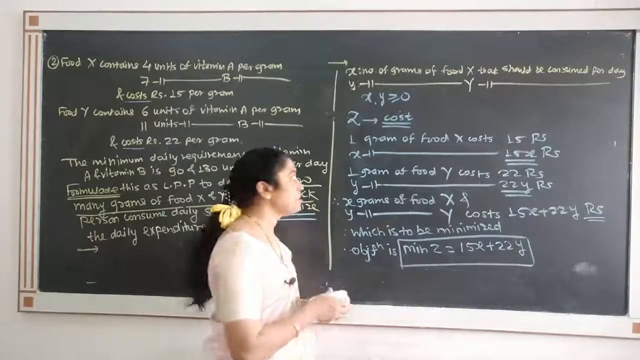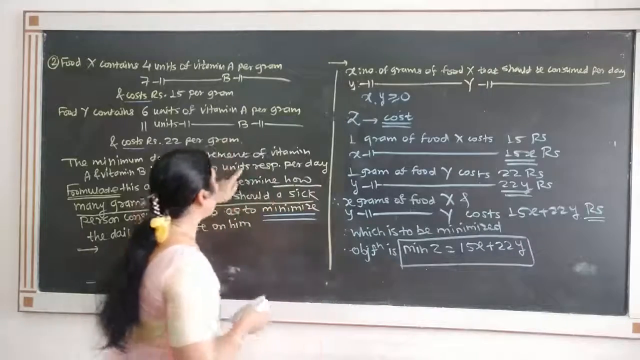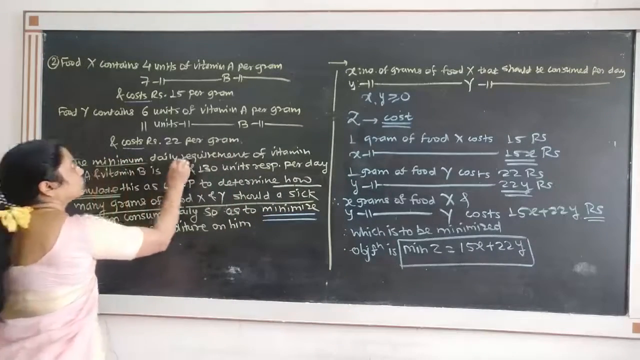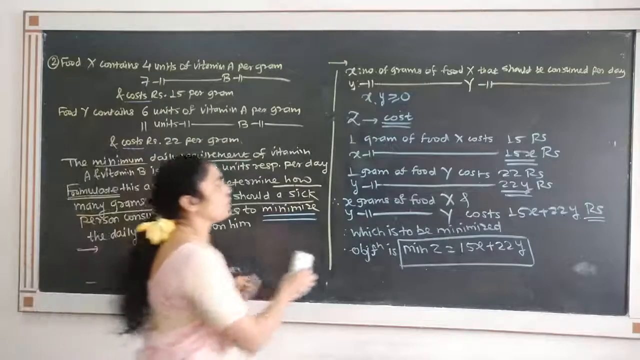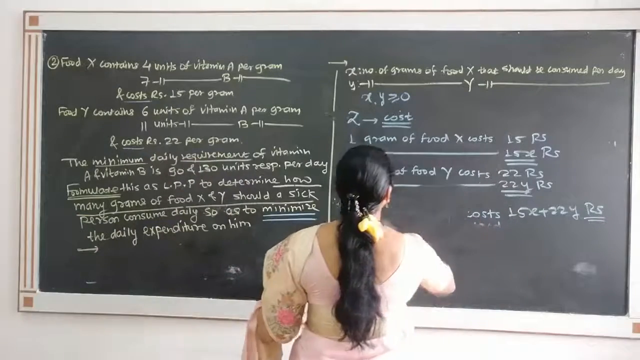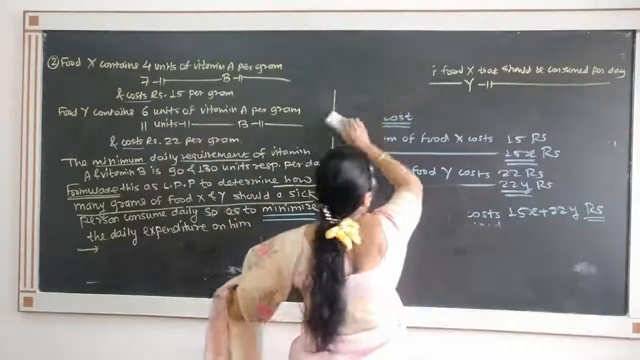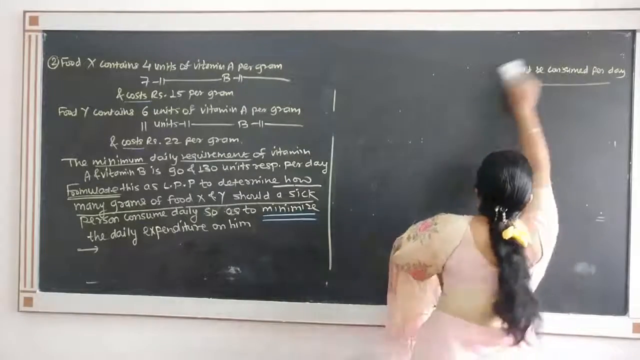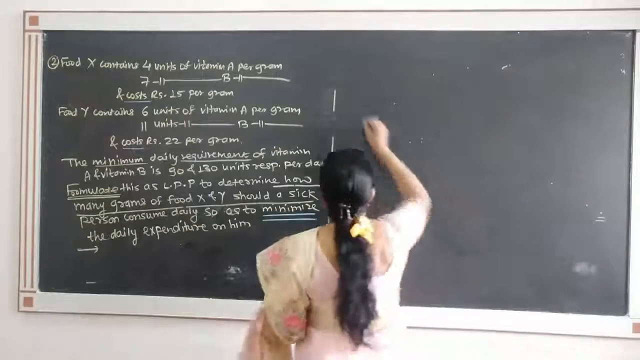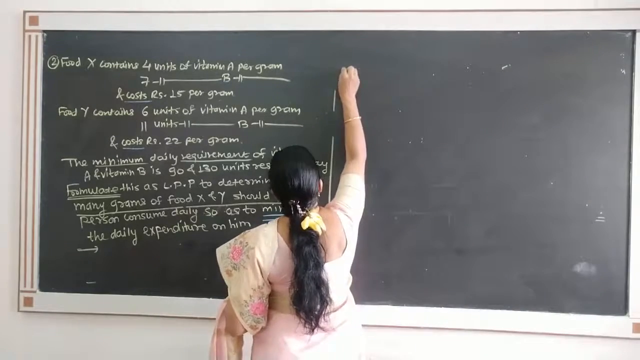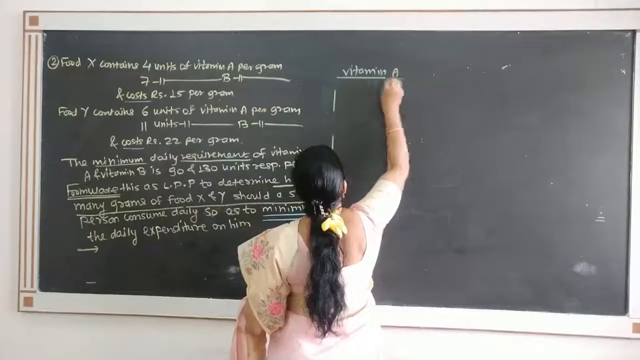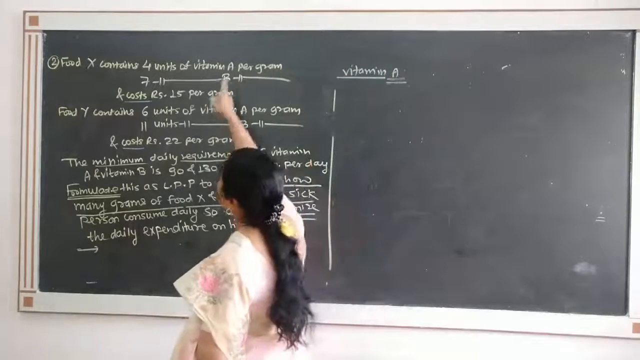Now to find constraints. Constraints are according to requirements. This is minimum requirement, so that should be satisfied. So the constraints will be on vitamin A and vitamin B. So see the constraint on vitamin A. For vitamin A, what will be the constraint? So see what is given.